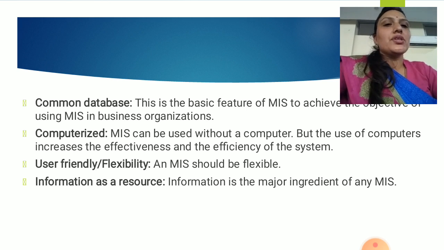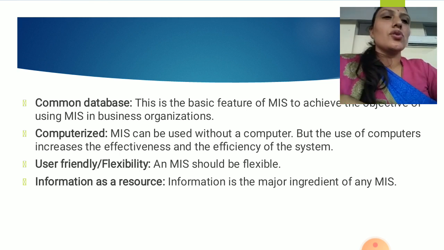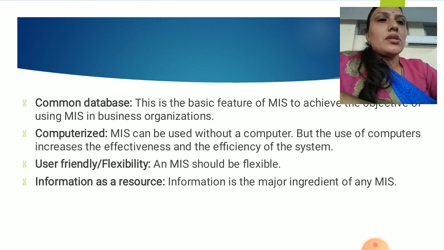Then information as a resource. Information is the major ingredient of MIS. Means the base of the MIS is information. It was initially started to get information, and later on it has been modified, or you can say renovated, to provide decision making and other support to the organization. So students, this is all about the definition, role and characteristics of MIS.